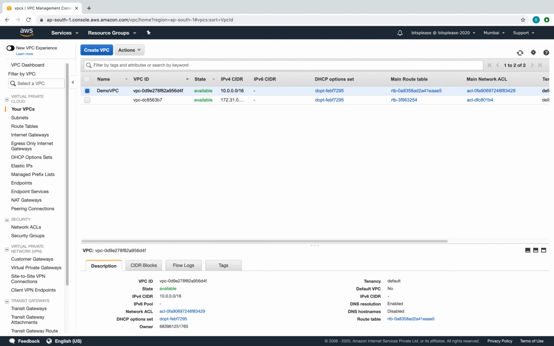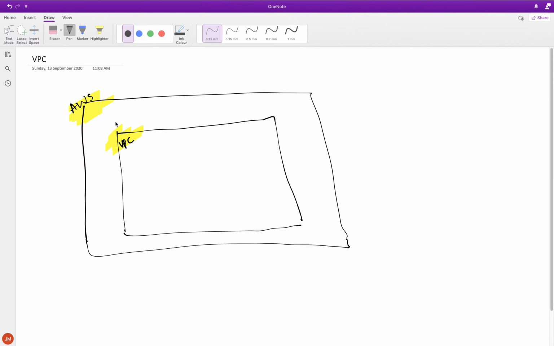Cool. So what we have done right now is we have created our VPC. Next we have to create two different subnets, right? So let me draw that as well. We are going to go and create two interesting subnets here, and we are going to call them the private subnet and the public subnet. So let's go and put that.